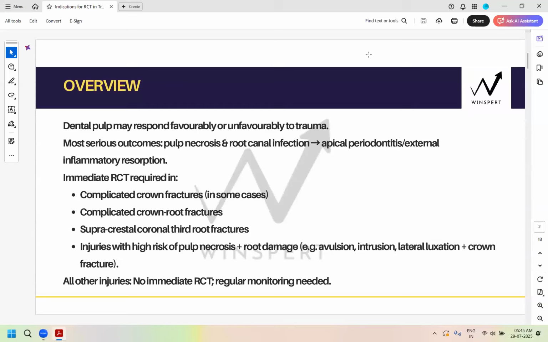We will also talk about the monitoring period: what will you do in the monitoring period, the follow-ups, appointments, what will you be looking for? Because ADC asks you those questions, right? When you recall the patient, what is the most important thing that you will be looking for? What are the favorable signs? What are the unfavorable signs?